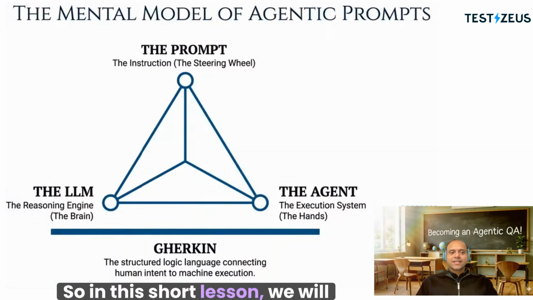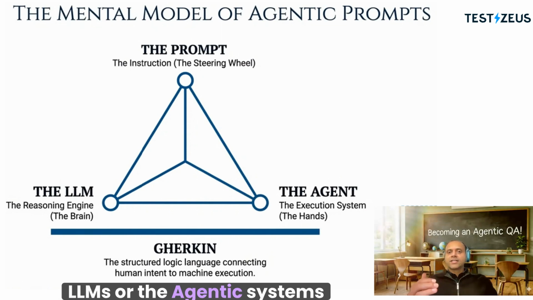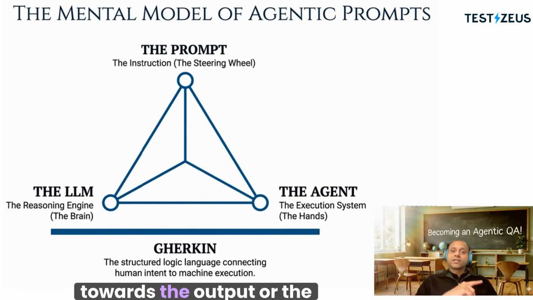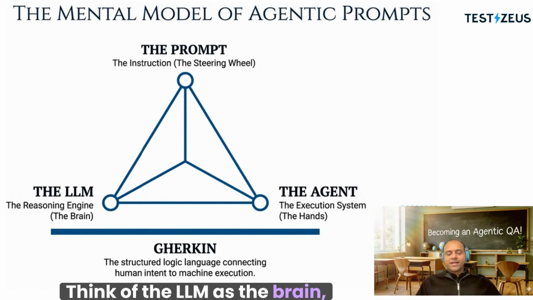So in this short lesson, we will look at the mental model for agentic prompting. Prompts are the input to the LLMs or the agentic systems, which drive them towards either the output or the outcome. Think of the LLM as the brain, the prompt as the magic words or the instructions, the steering wheel, and the agent as the executing unit or the vehicle.